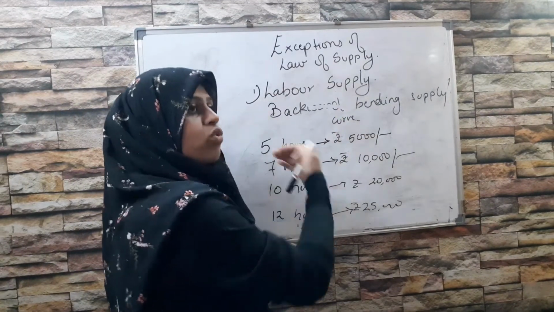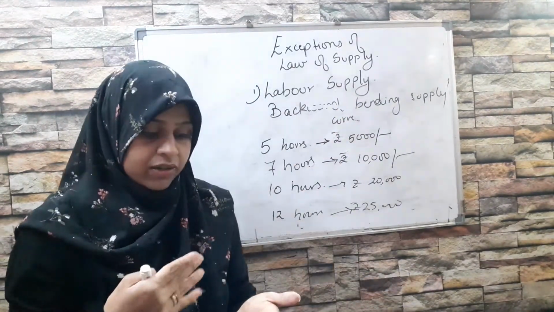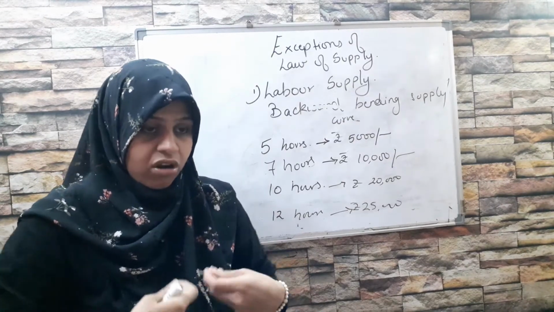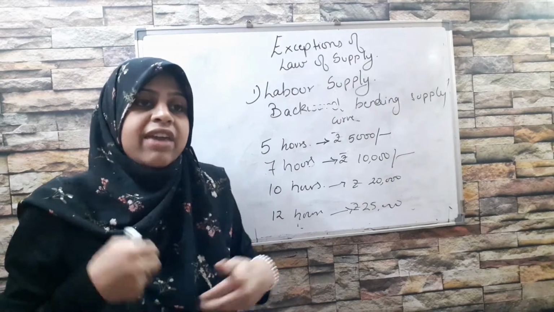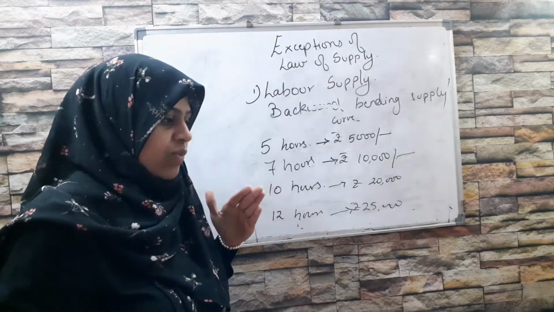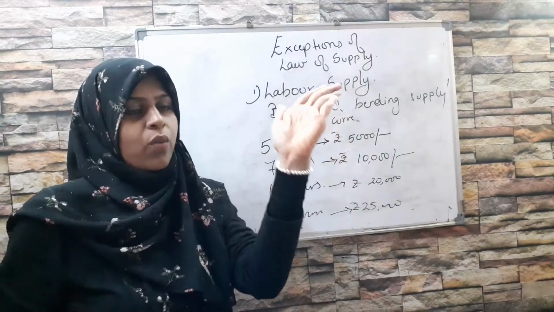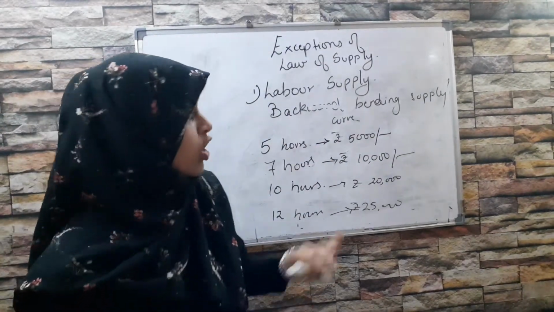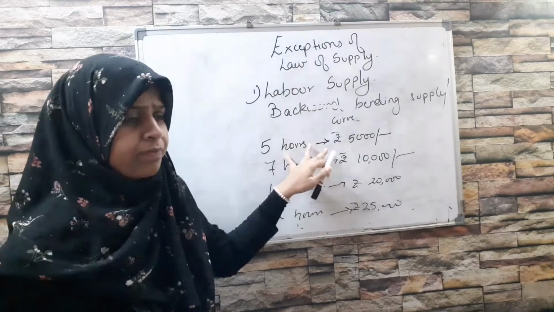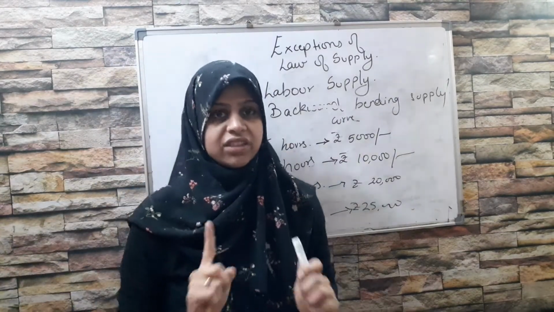This backward move is why? Because the supplier of labor, the worker himself, is not willing to work extra anymore. He wants some leisure time, and that is why the curve which was moving upward will now move backward, and it has become the backward bending supply curve. So in this particular case, the law of supply doesn't hold true.